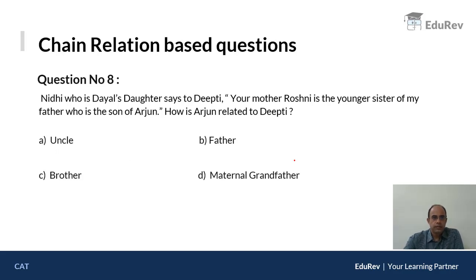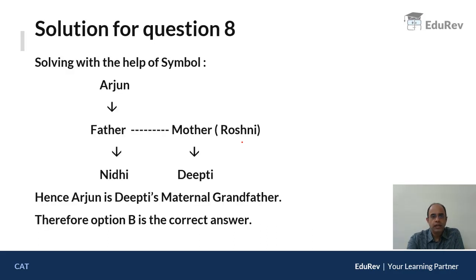Now, question number 8. Nidhi, who is Dayal's daughter, says to Dipti, your mother Rosni is the younger sister of my father, who is the son of Arjun. How is Arjun related to Dipti? Fine. Now, let us solve this question by a different method. I will be using different symbols.